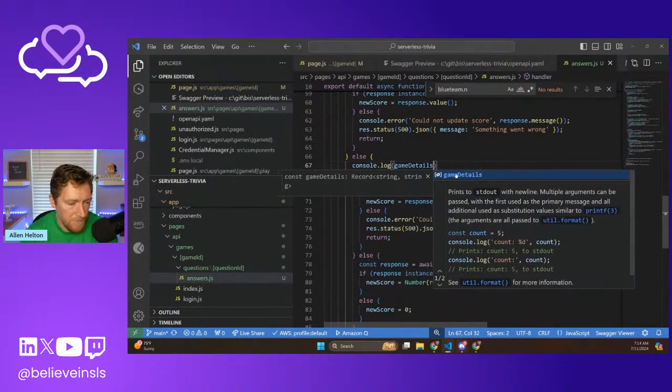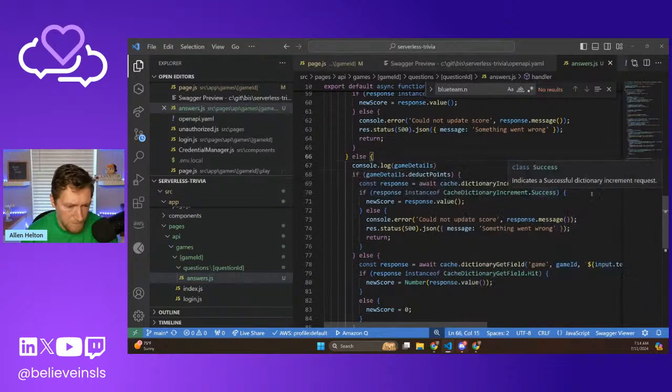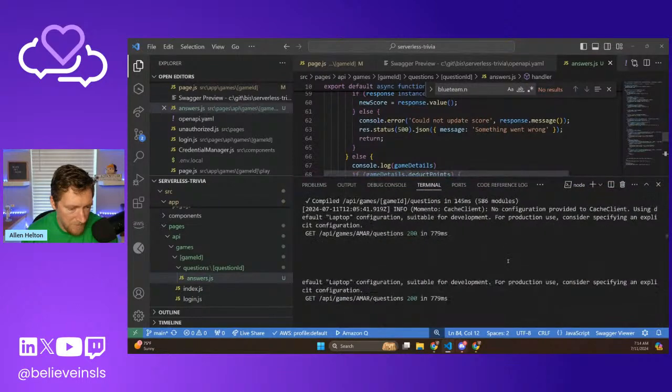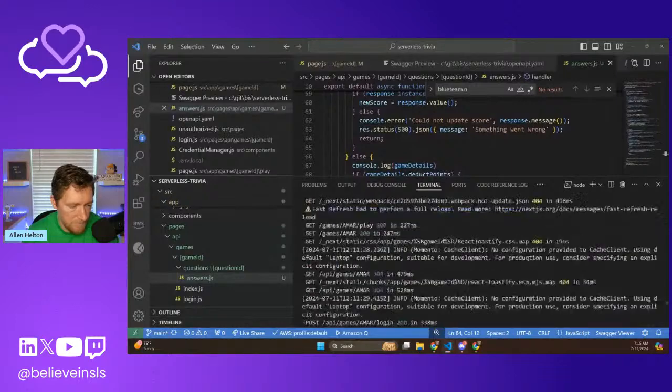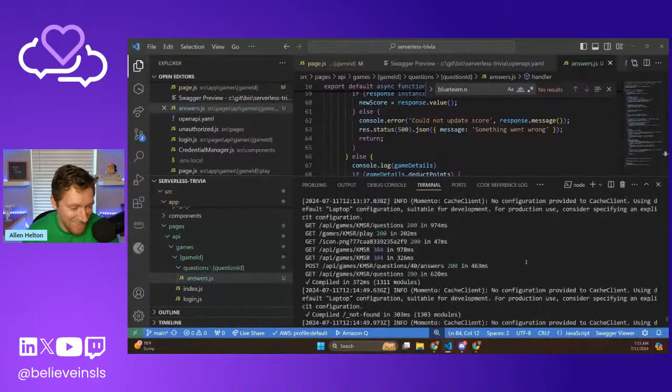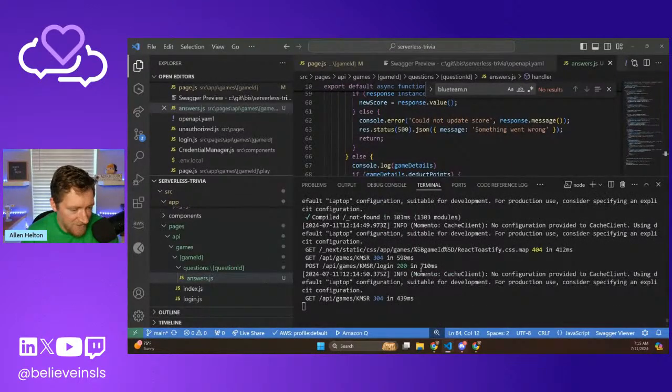See if that's true. Let's see if it's already logging things. It's logging lots of things. It doesn't actually look like it's logging any errors.